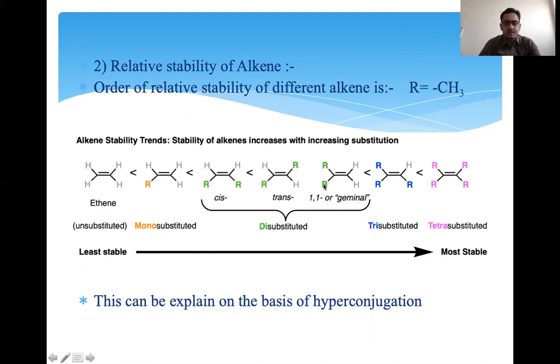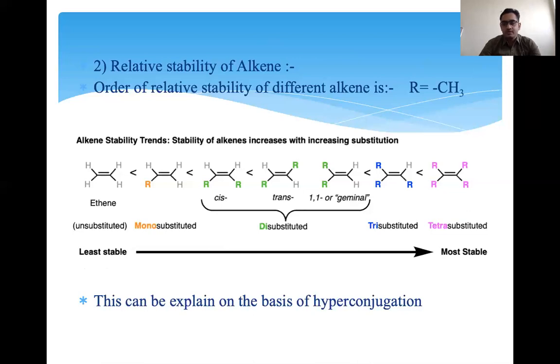For the normal understanding of hyperconjugation, you can consider this as disubstituted. This is the trisubstituted, with R as CH3, so 9 hyperconjugable protons are there. This trisubstituted olefin is more stable than the disubstituted because there are 9 hyperconjugable protons, and that can make 9 hyperconjugations. So with more hyperconjugation, they have more stability. After that, this is the tetrasubstituted. There are 4 R groups, so CH protons will be there.